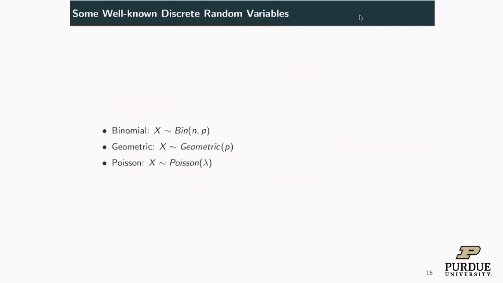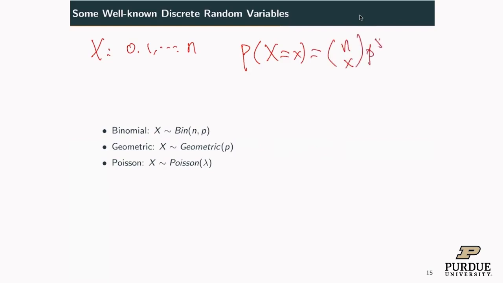Binomial. For binomial, you flip your coin n times. How many heads do you observe? So X follows a binomial distribution. X can be 0, 1, up to n. It can be 0 heads, 1 head, or n heads. Now the probability mass, the probability X equals little x, is n choose x, p to the x, 1 minus p to the n minus x, where x can be 0, 1, up to n. So this is the PMF for a binomial random variable.